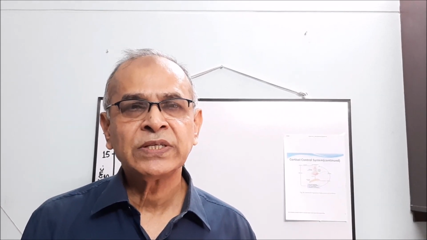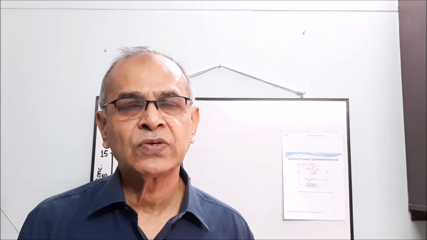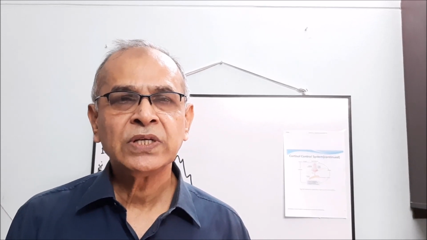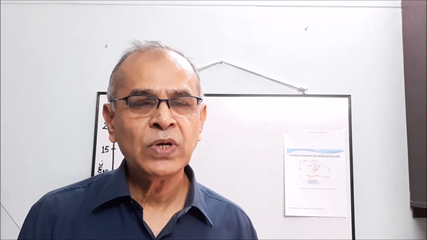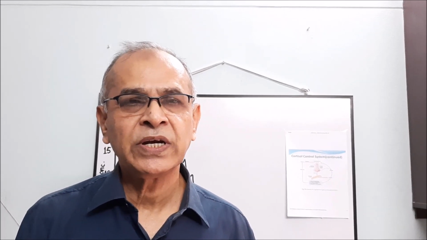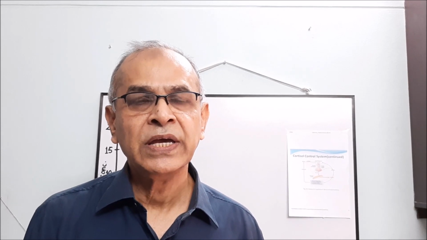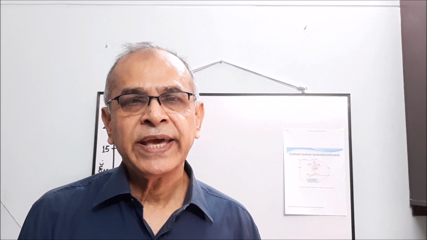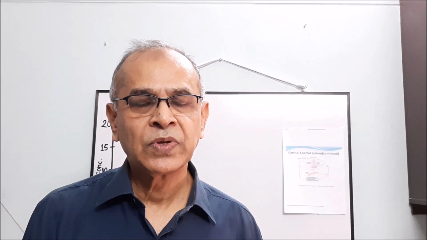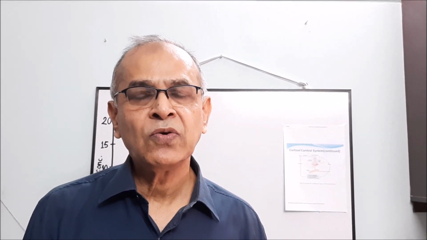The outermost, the zona glomerulosa, secretion is controlled by angiotensin II and the serum concentration of potassium. The inner two layers, zona fasciculata and zona reticularis, secretion is controlled by ACTH, that is, the hypothalamus-pituitary axis via ACTH. Now let us start the glucocorticoid.